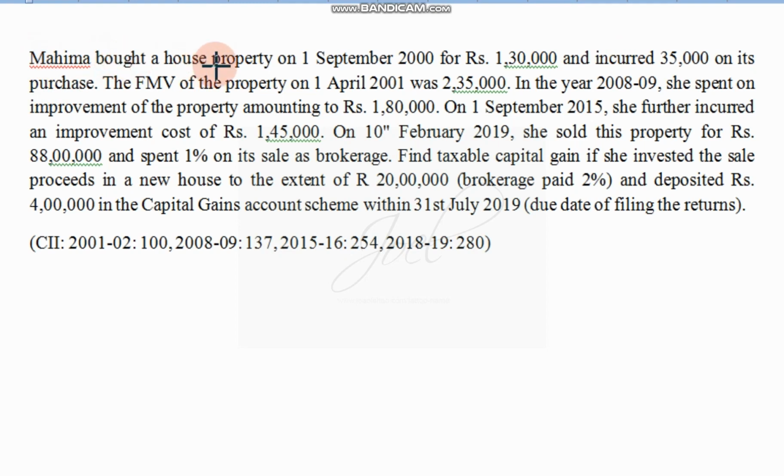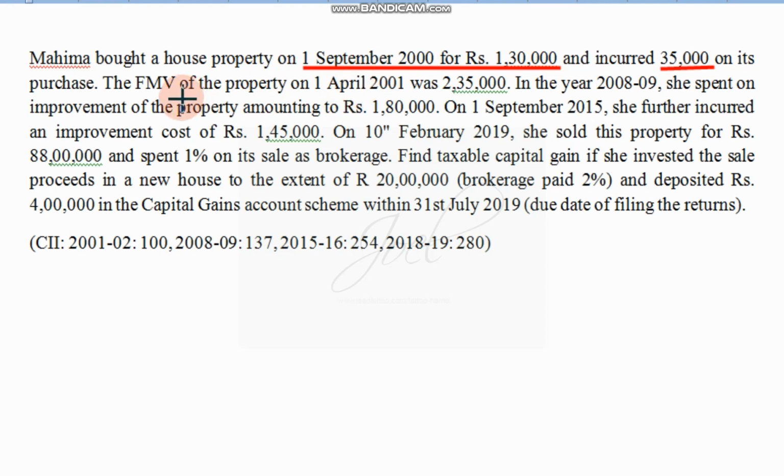Mahima bought a house property on 1st September 2000 for rupees 1,30,000, and incurred rupees 35,000 on its purchase. Normally we have to club these two expenses together, but we have to see one thing. This information relates to the period before 1/4/2001.